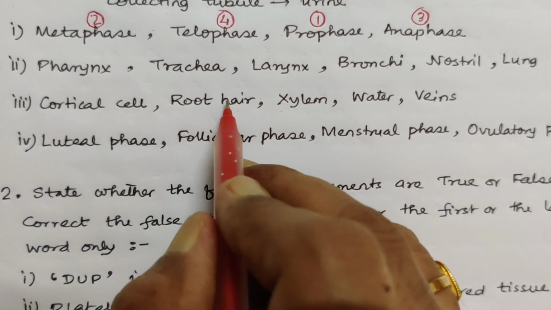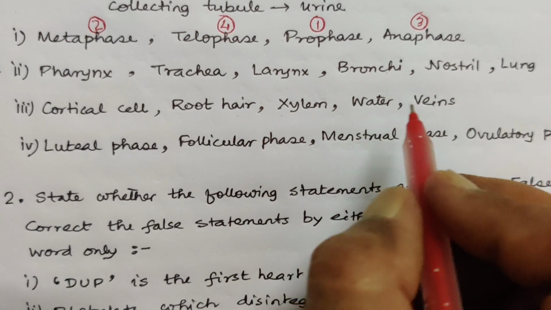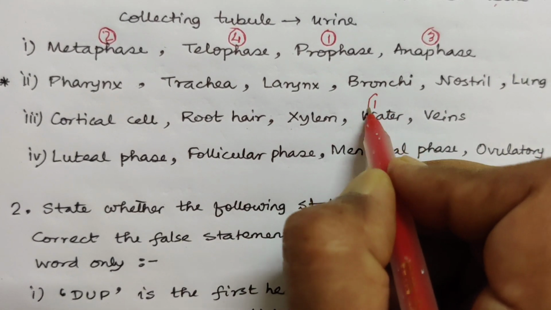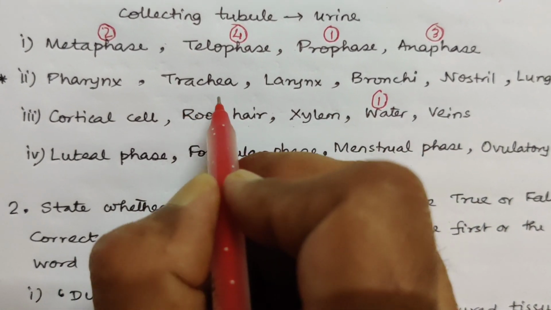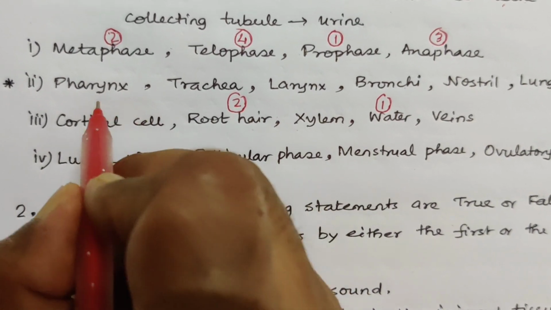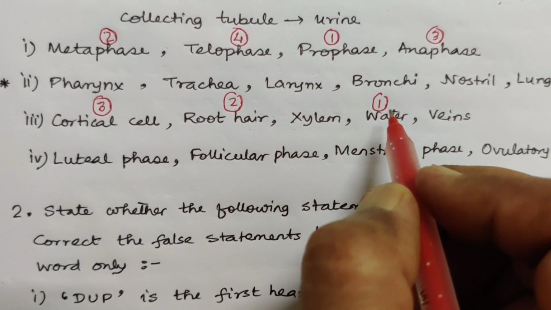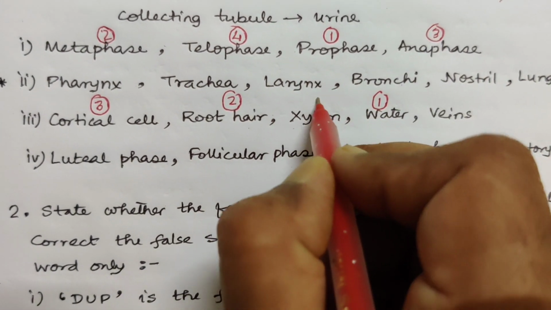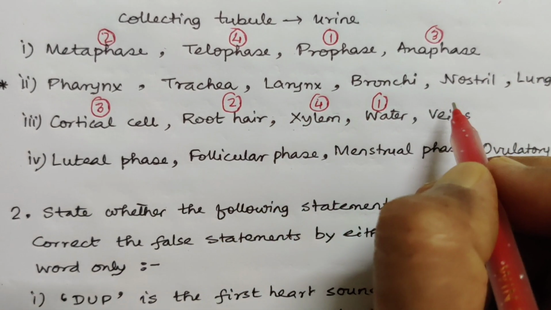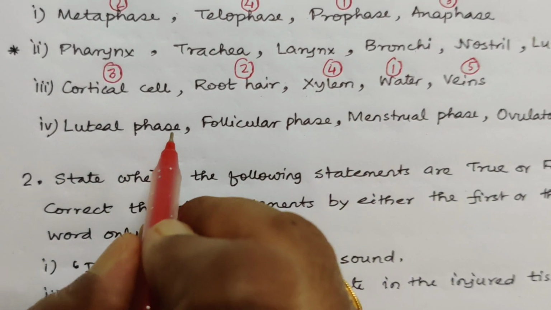Cortical cell, root hair, xylem, water, veins. First is water. Water flows to the root hair. From the root hair it comes to cortical cells. From cortical cells it goes to the xylem and finally to the veins and veinlets of the leaves.